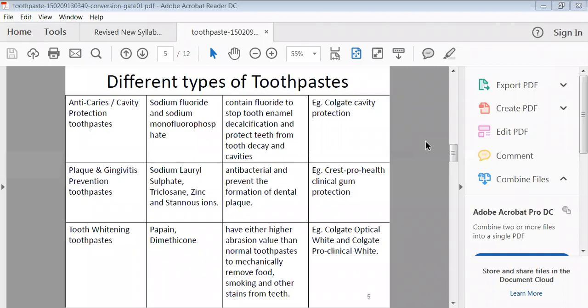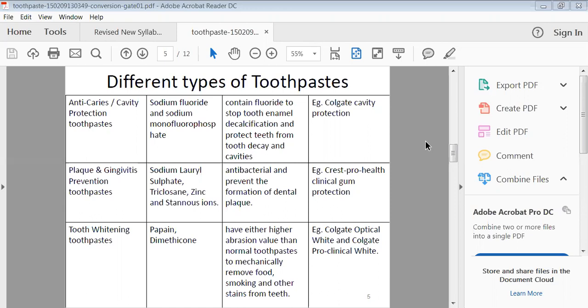In this, sodium lauryl sulfate, triclosan, zinc and stannous ions are there. These are the ingredients we use to avoid plaque and gingivitis of your teeth. Its special utility is that it is antibacterial, and it prevents the formation of dental plaque. A marketed product example is the clinical gum protection, that is Crest Pro-Health.